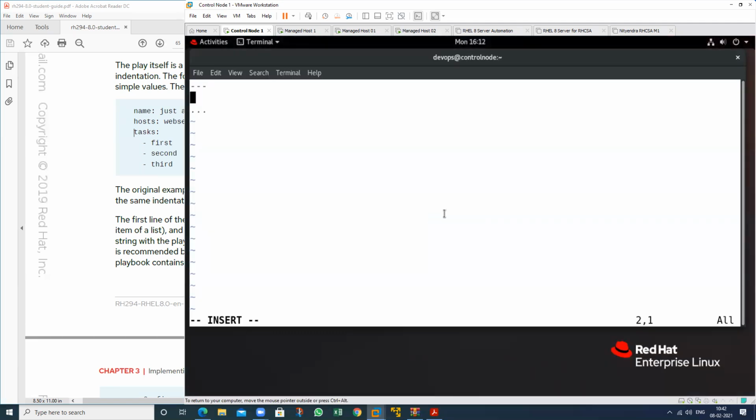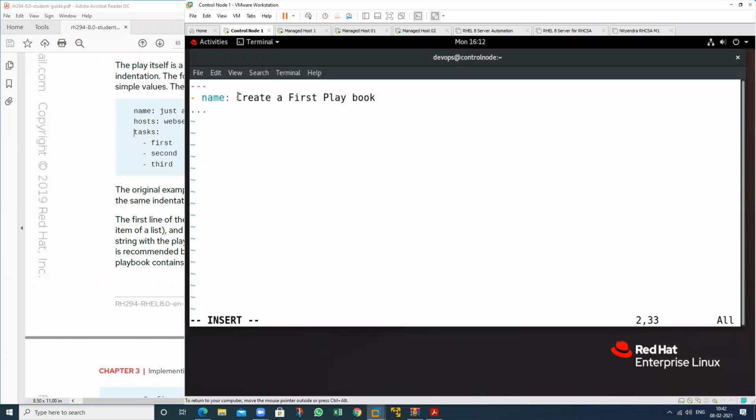If I want to create any task, we should start with just a hyphen, then a space. Space is mandatory. Then give any key. This is my key, and I want to create a first playbook.